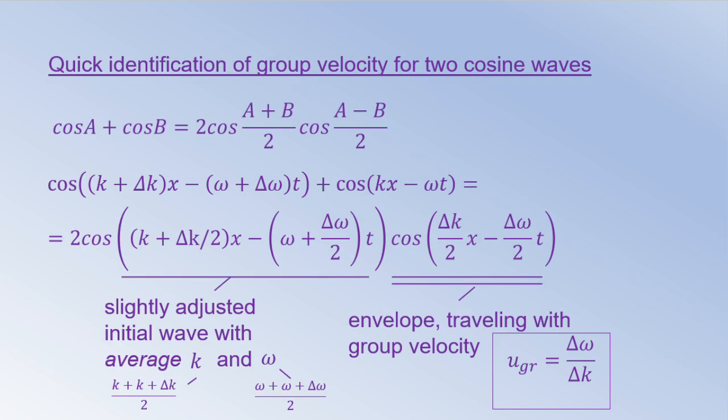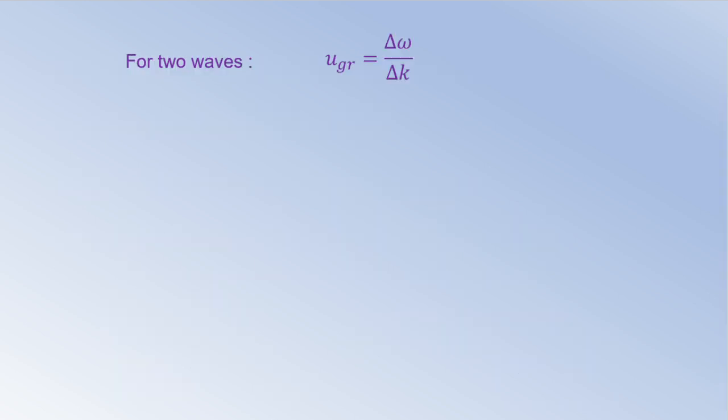We can obtain the same expression in a simpler way for the sum of two traveling cosine waves. Using the formula for the sum of cosines, we see that the resulting packet is formed by a moving envelope that modulates the carrier wave. The packet speed is equal to the envelope speed, which is equal to delta omega over delta k. Now we know the relation for the group velocity for a packet of two waves, and we need to generalize this result for the case of three or more waves in the packet.